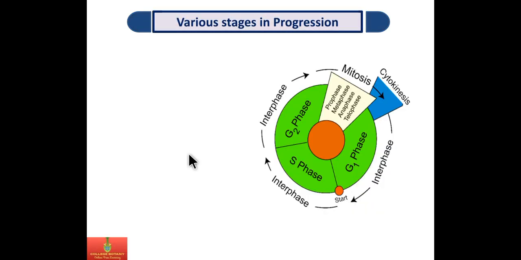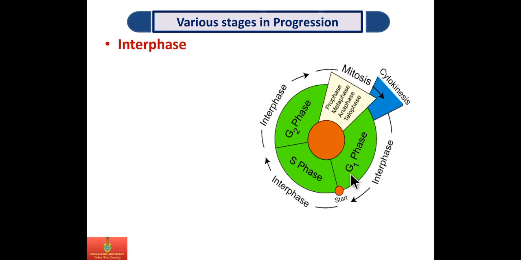The stages in the progression of cell division. This is the cell cycle showing interphase and M phase.